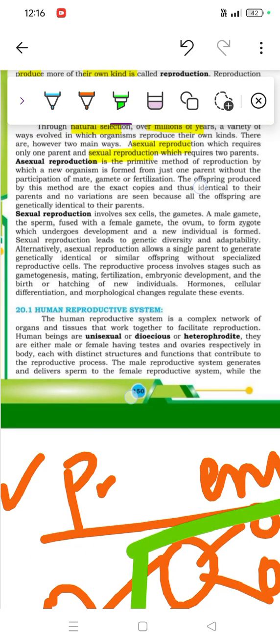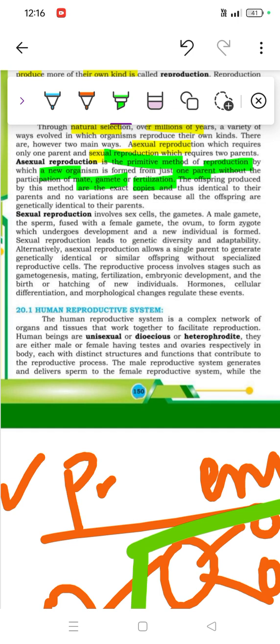Here, asexual reproduction is a primitive method, meaning quite an old method of reproduction, by which a new organism is formed by just one parent, as I just mentioned, without the participation of gametes. This means no gamete formation or fertilization will occur. The offspring produced by this method are exact copies, genetically identical, which simply means the same. So they are identical to their parent, with no variation.